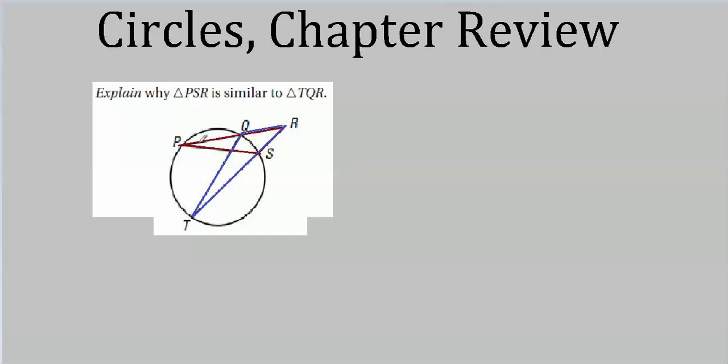Inscribed angles which intercept the same arc are congruent. So we have QPS intercepts QS. On the other hand, QTS intercepts QS. So these two angles must be congruent.